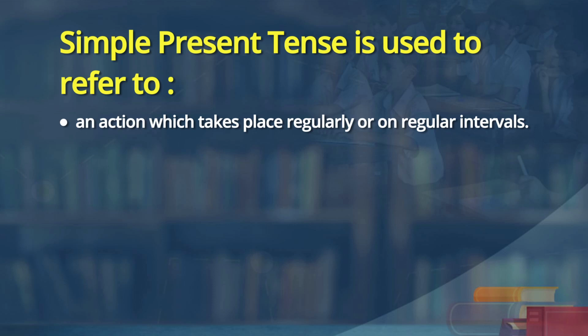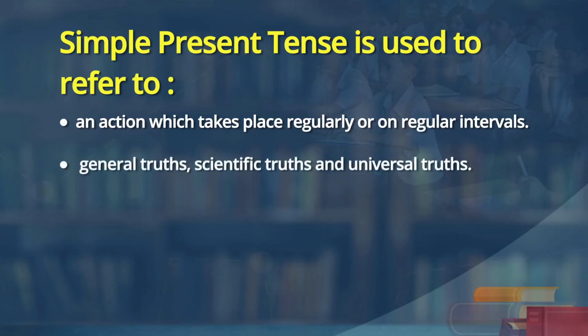Okay, let me stop you there. I get up in the morning, habitual actions. I go to bed at night at 9:30, 10:30, whatever the time. And I meet my friends in the evening, I go to the market every Saturday or every week. These are all routines. Then, simple present tense is used to refer to general truths, scientific truths and universal truths.